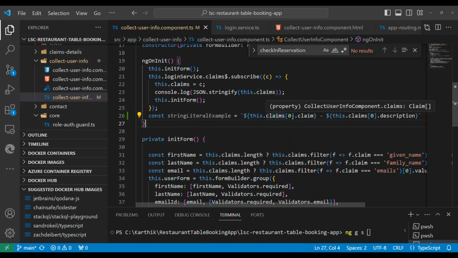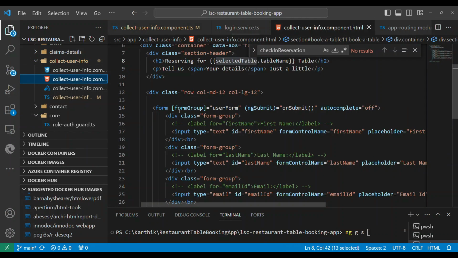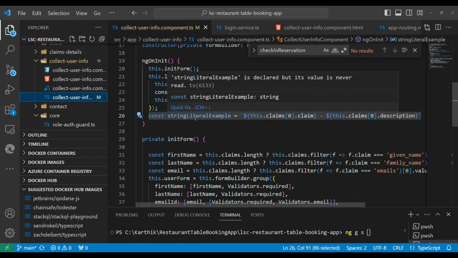So in this case, I'm using the first line value and its description. Now these two will be evaluated and will become a string. That string will be put into this string. This variable, if you use, it will be evaluation of these. So this is called string literals, and then whatever you see in the HTML is called templates. Okay, so we should not get confused.